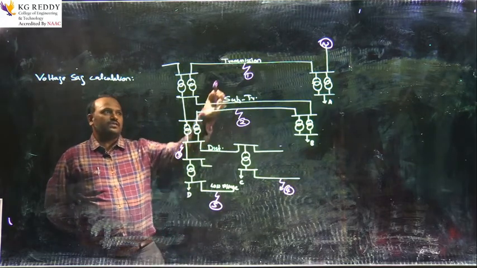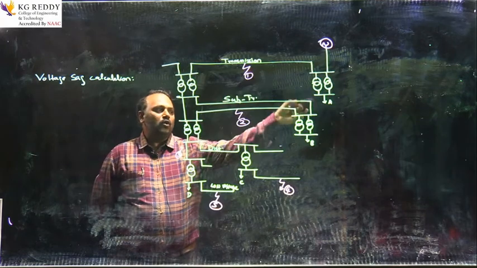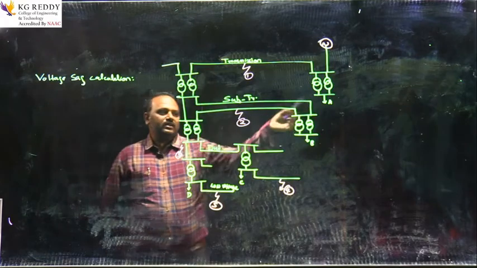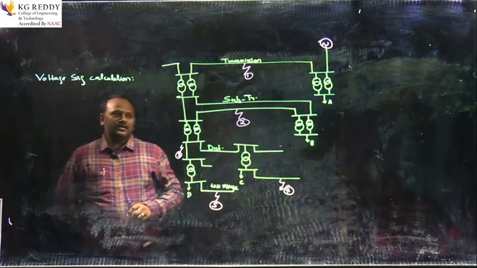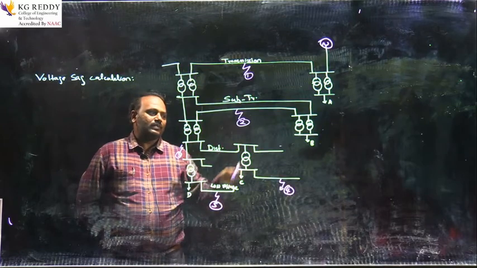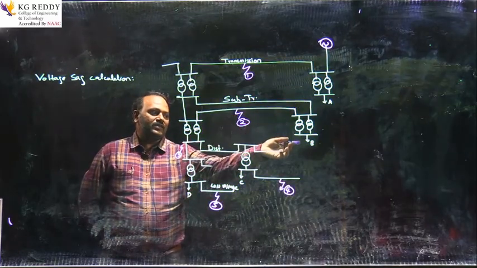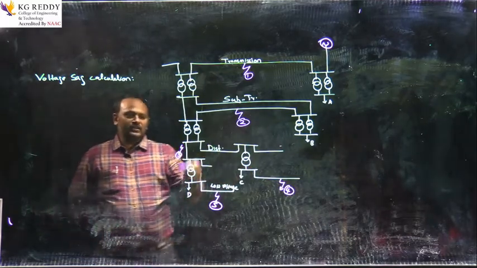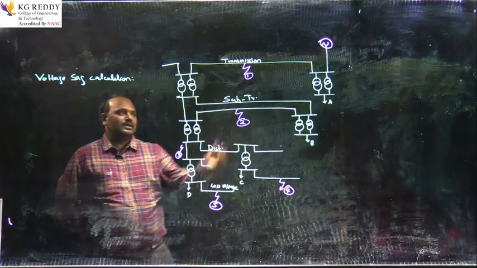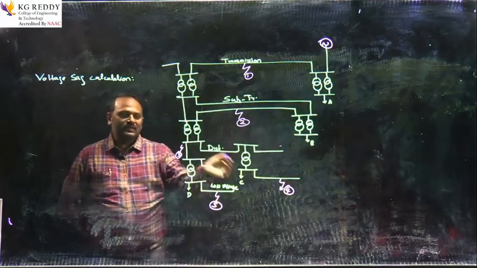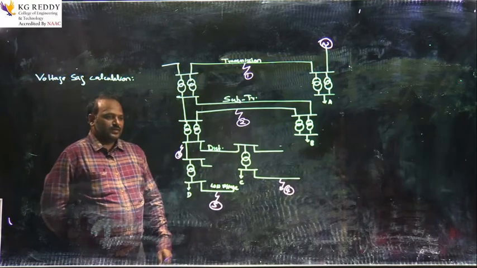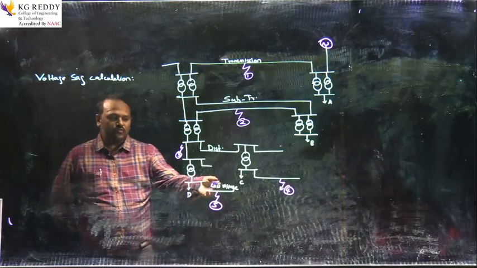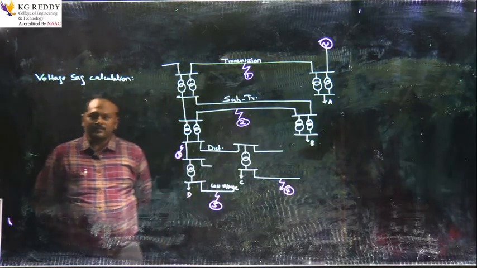Just a recap: when a fault is at position 1, all the 2 substations and all the 4 loads are affected, with B, C and D affected more when compared to A. Similarly, when the fault is at location 2, A is slightly affected, whereas B, C, D are affected more. When the fault is at location 3, A and B are not affected, C and D are affected. When the fault is at location 4, C and D are affected. When the fault is at location 5, D is affected.